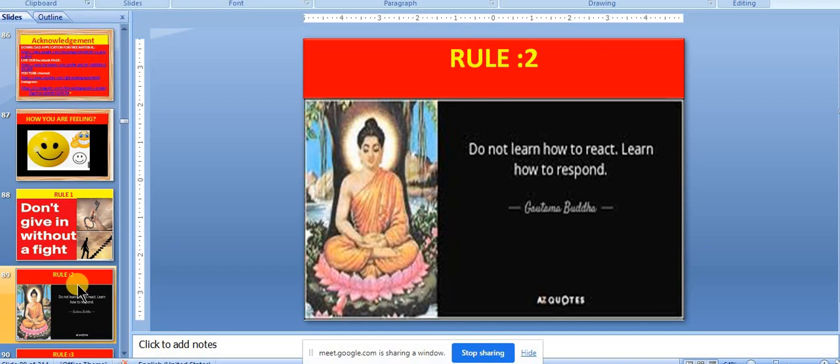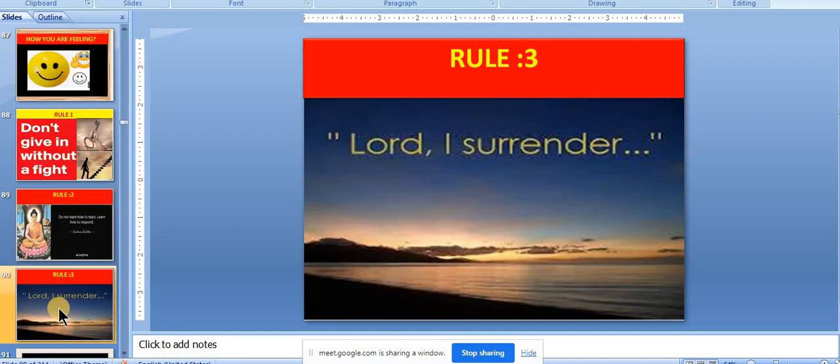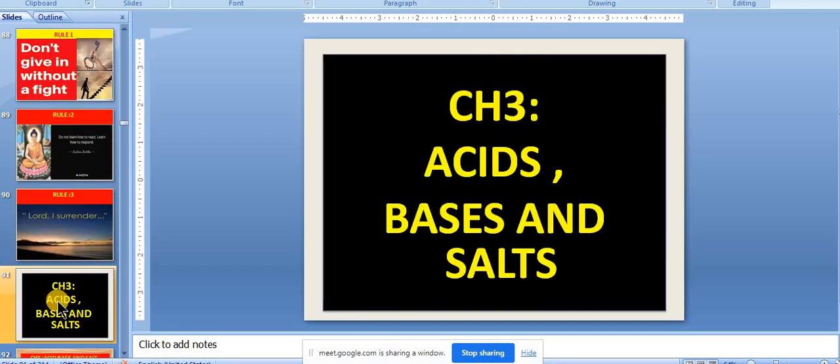Try to be responsive; respond, don't react. This is a very important thought in the present day. The third rule of life is that the Almighty is supreme. We need to surrender whatever is not in our control. Let us leave it to God, and everything will be good. So let us start the session.